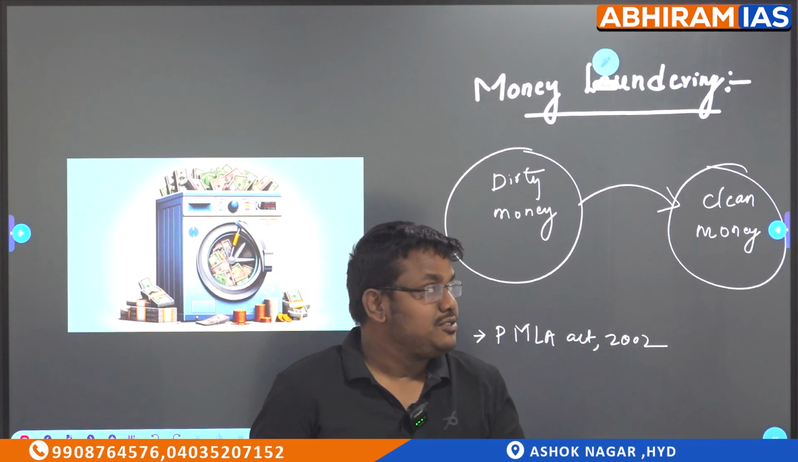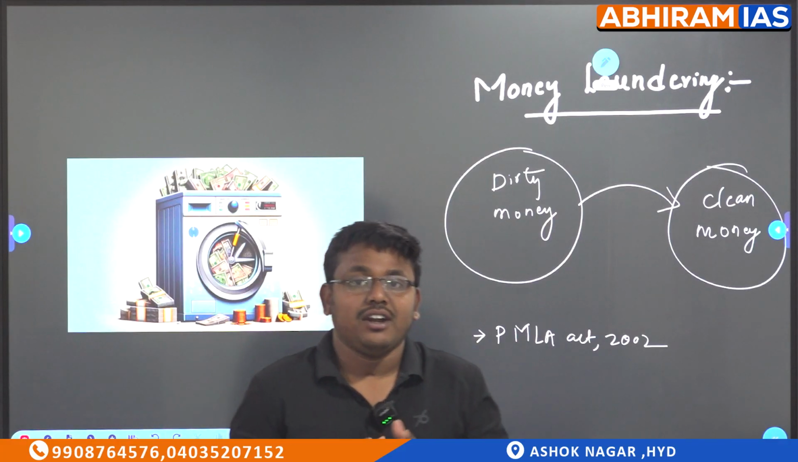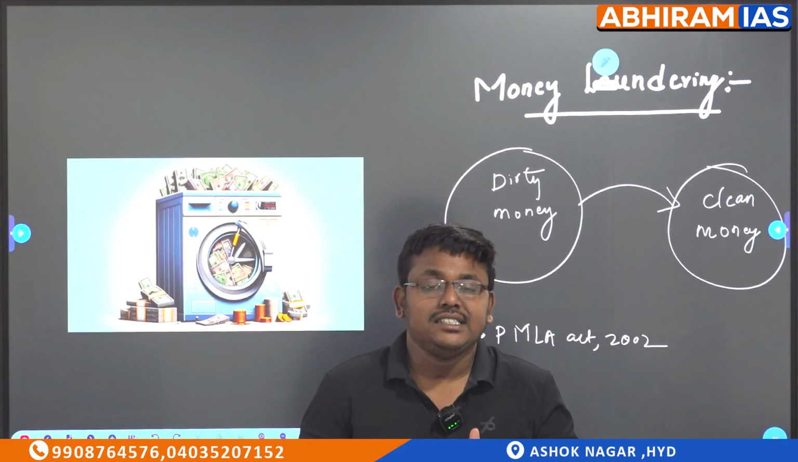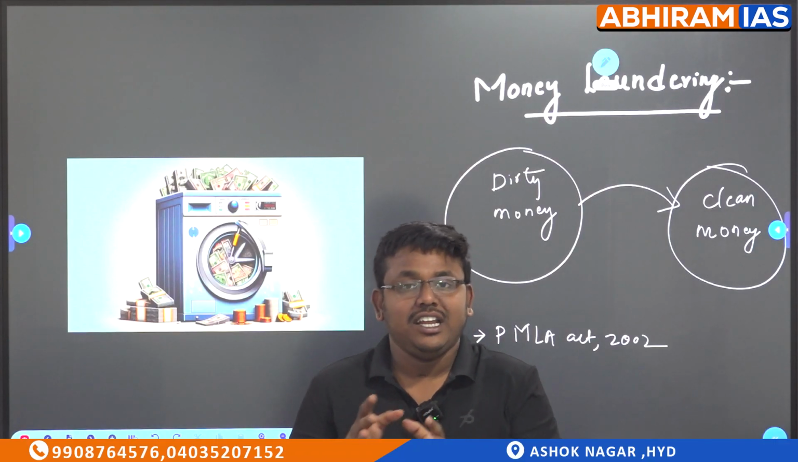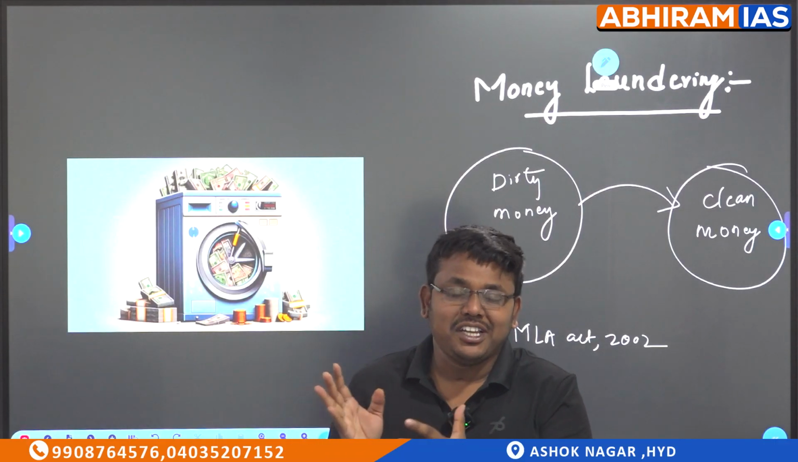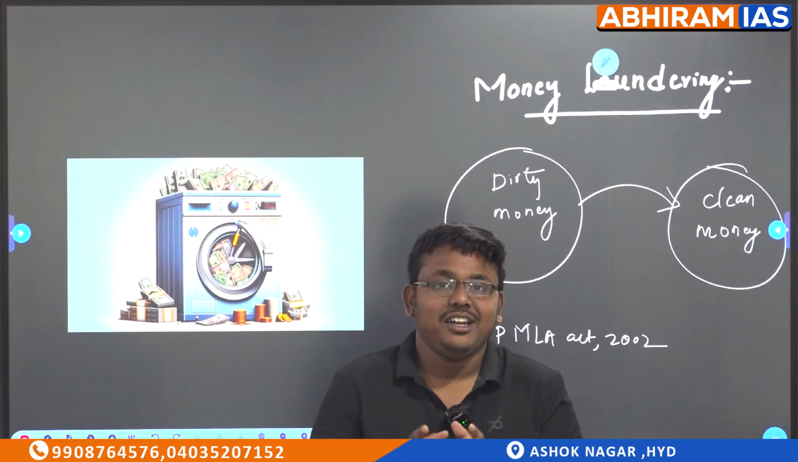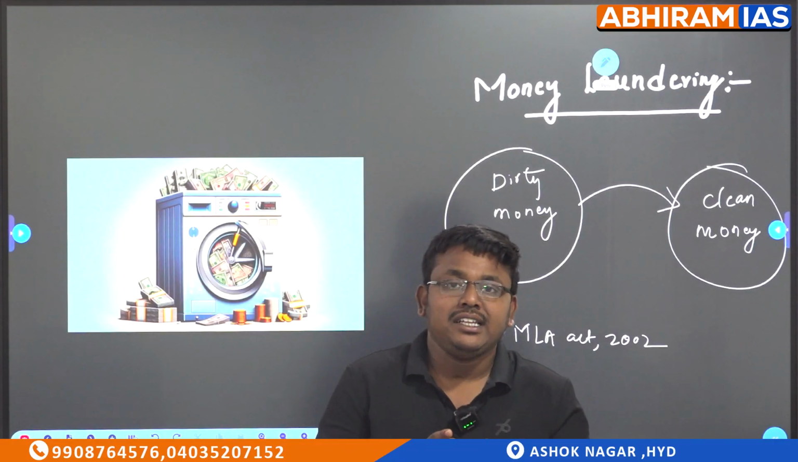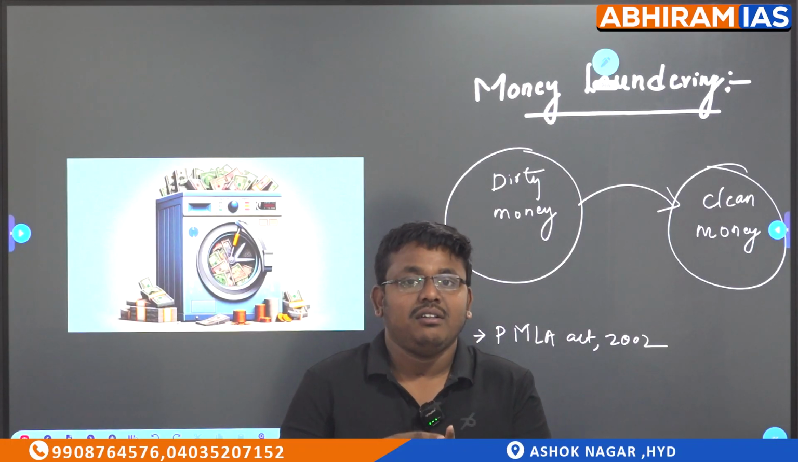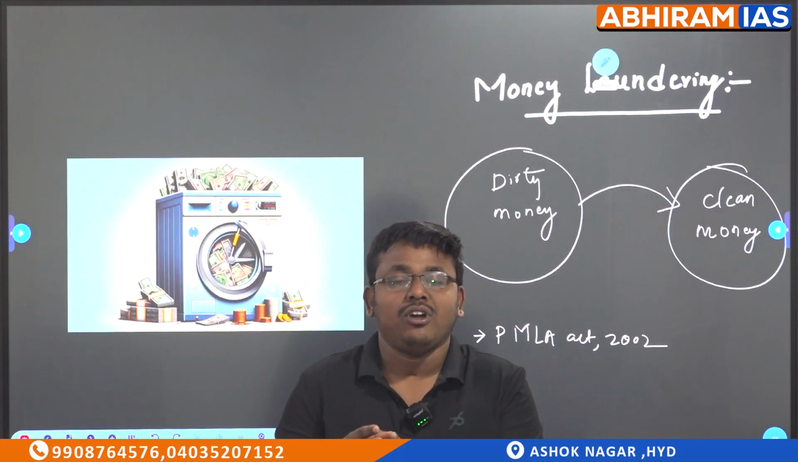Today in this class we will be explaining about the money laundering system. Money laundering is a complex process in which dirty money is converted to clean money. It does not mean that, as I have shown in the diagram, you are directly washing the dirty money and making it clean, but it is a process in which the dirty money is kept into the financial system and divided into small packets or small transactions.